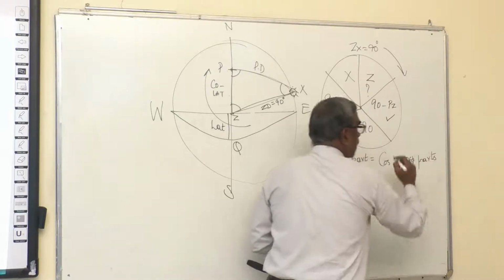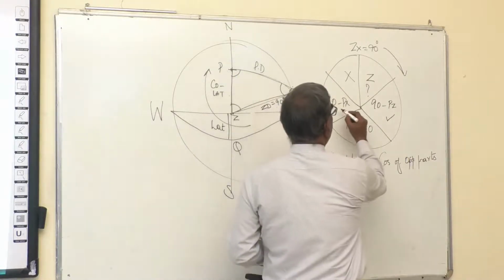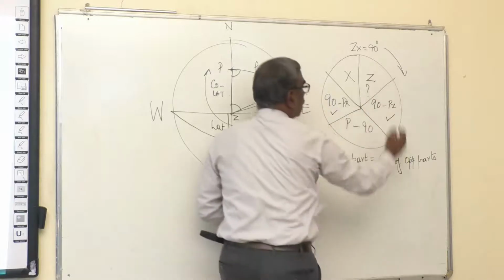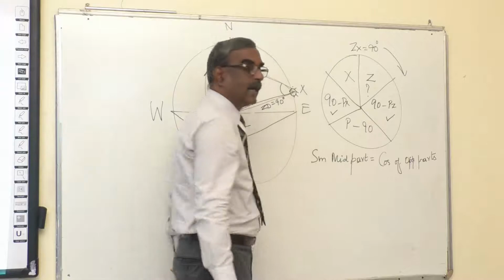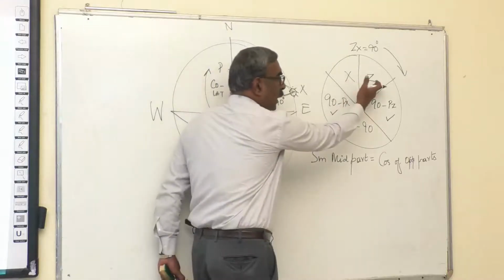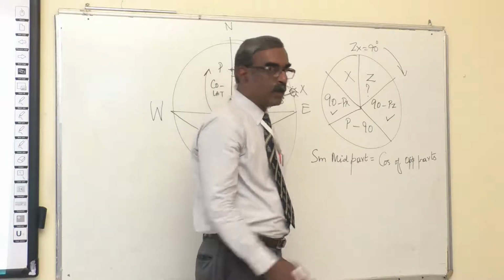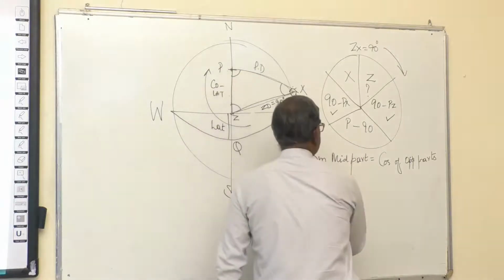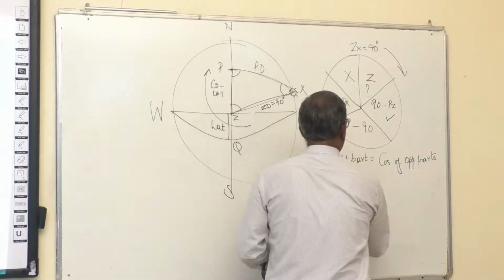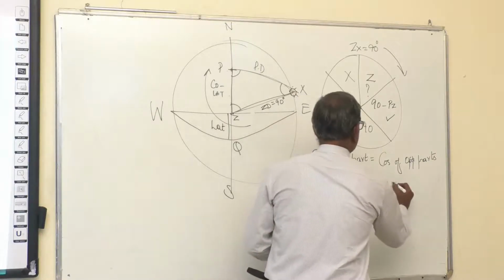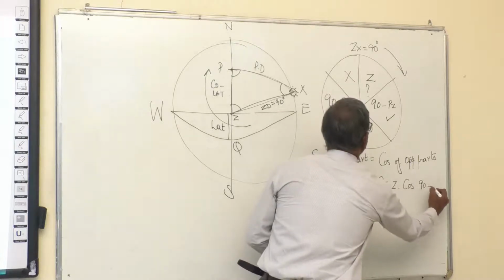That is multiplication of both opposite parts. Let me write it. If I take these three angles which we are playing around, if I consider the 90 minus Px as the middle part, the other two are opposite parts, that is Z and 90 minus Pz. So let us apply that rule. Sine 90 minus Px equal to cos of Z into cos of 90 minus Pz.